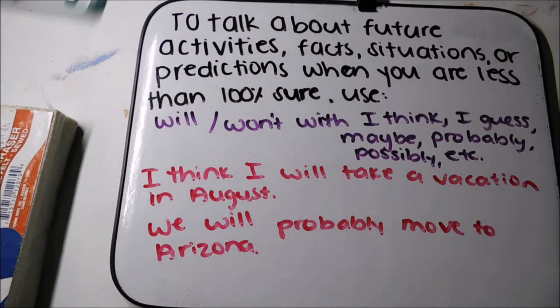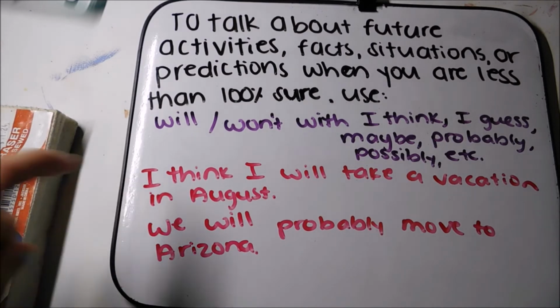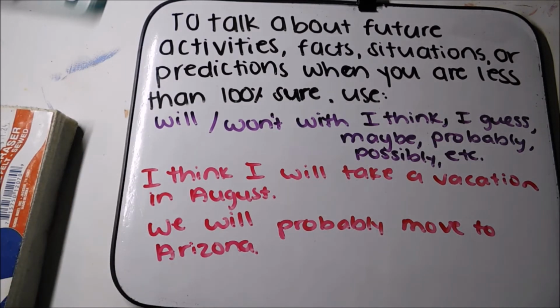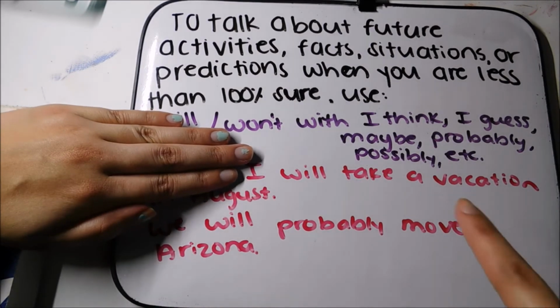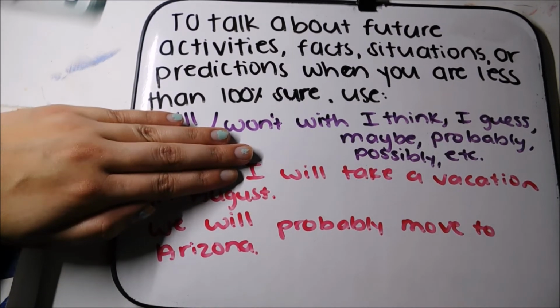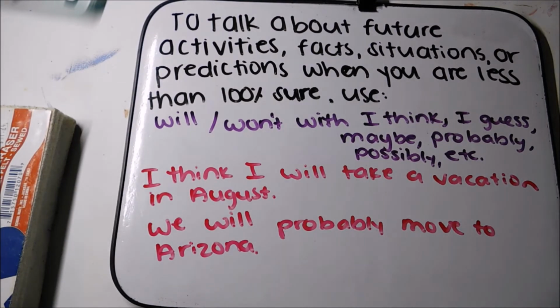If you're less than 100% sure, you can also use will or won't. But you have to add I think, I guess, maybe, probably, possibly to help the other person understand that you're not sure. For example, I think I will take a vacation in August. If I don't say I think, that means that this will definitely happen. But if I add I think, it means that I'm not sure.